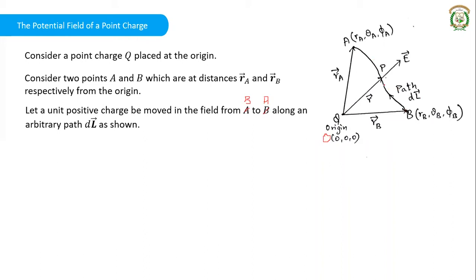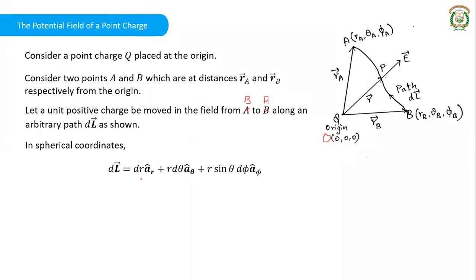Because of this charge Q, that unit positive charge feels some potential. Because of this charge, there is some electric field intensity in the field. So what you can see is that in spherical coordinates, we have the length dl.